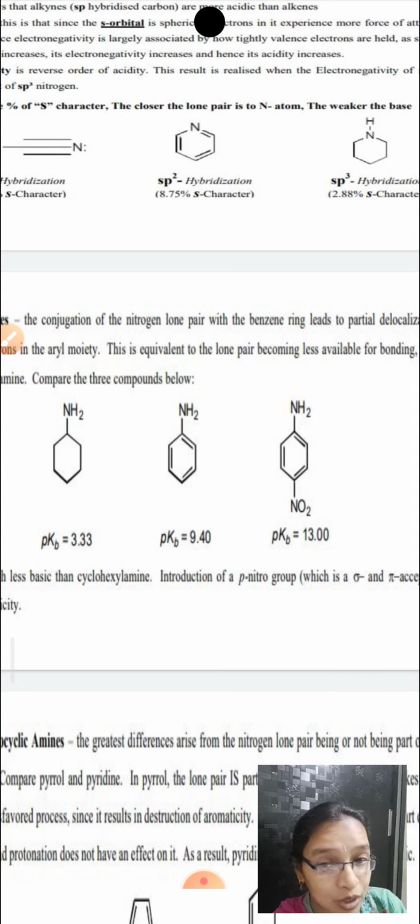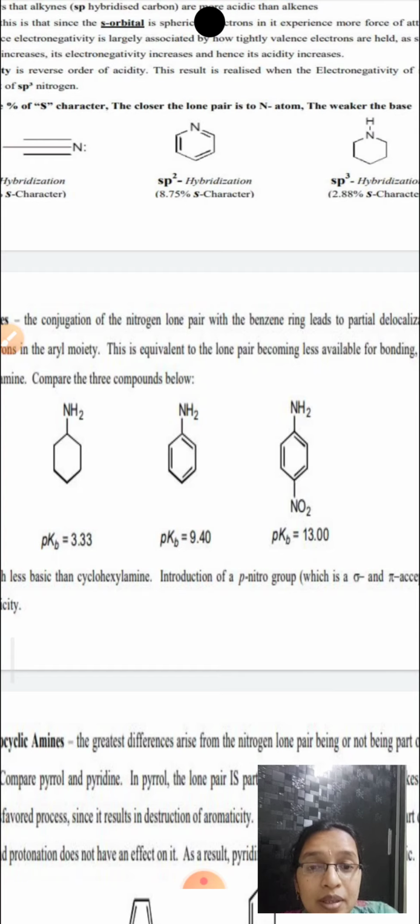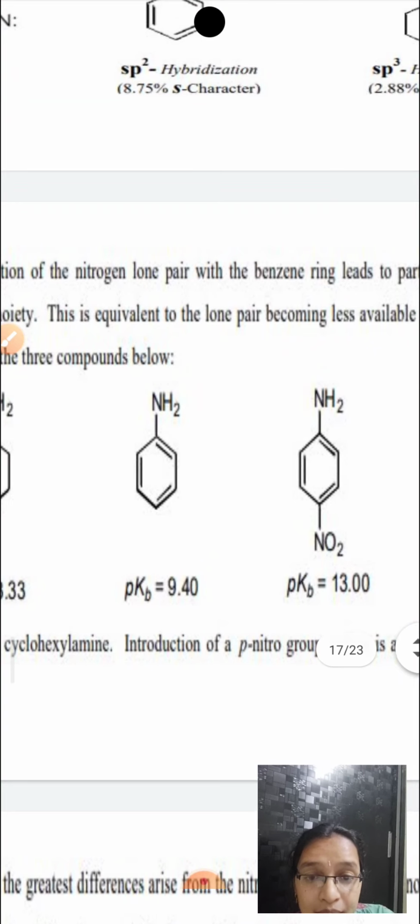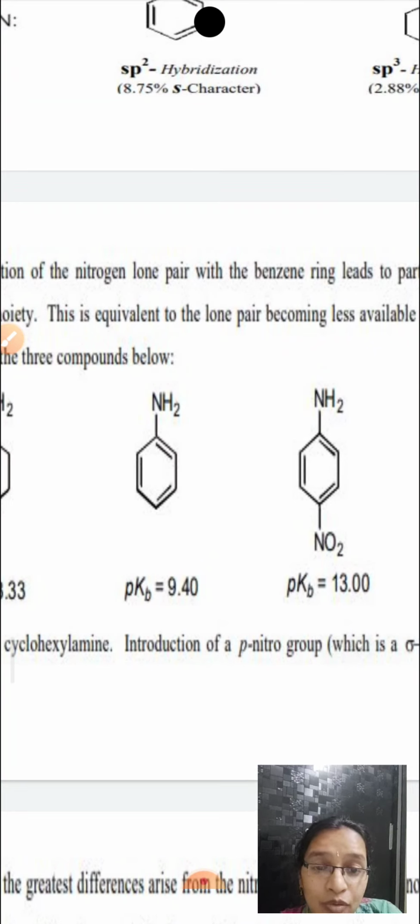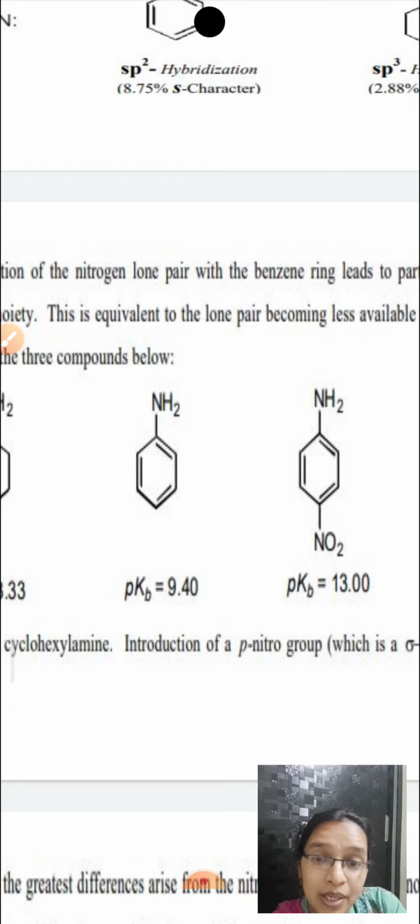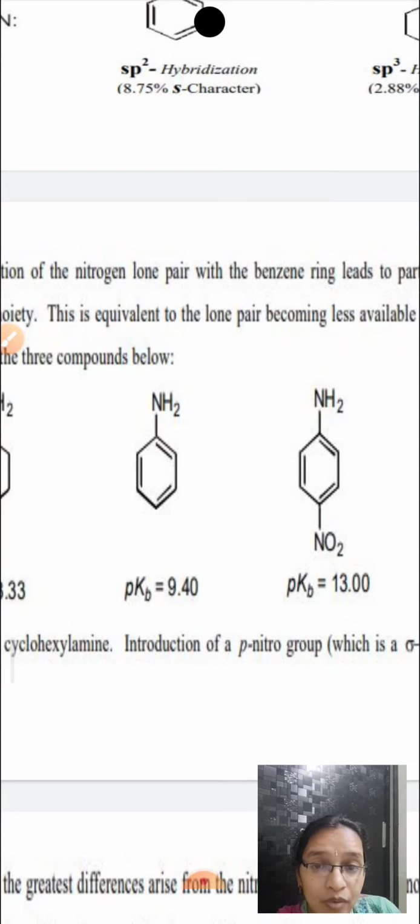Basicity is directly proportional to Kb, inversely proportional to pKb, and directly proportional to pKa. So the lesser the value of pKb, the greater would be the basicity. Here in the case of aniline, pKb is 9.50. The lone pair of electrons on nitrogen are delocalized to the benzene ring, so now nitrogen cannot donate the lone pair of electrons.